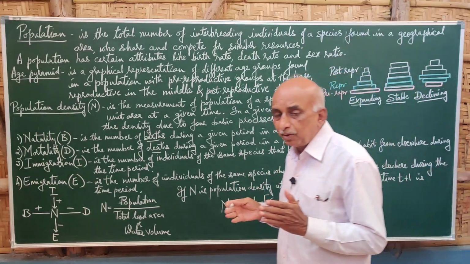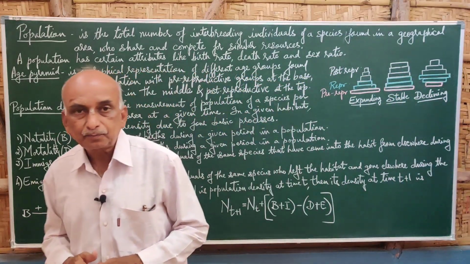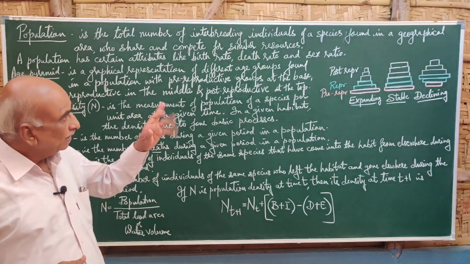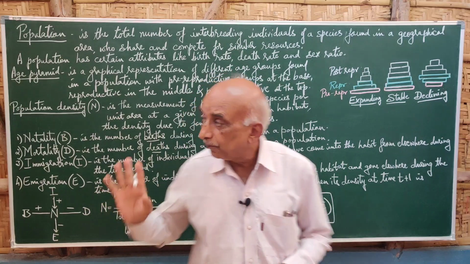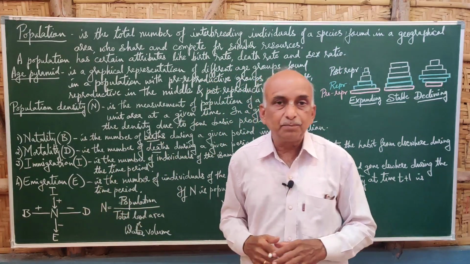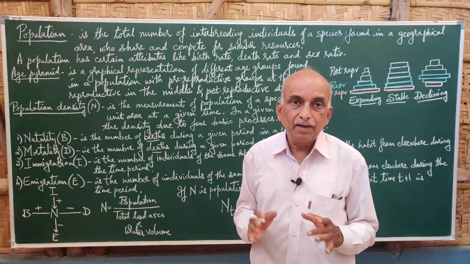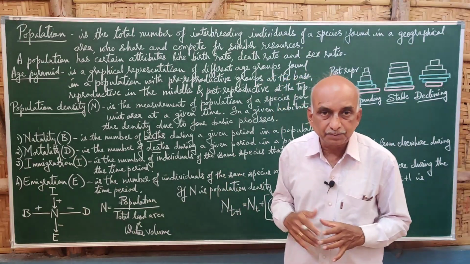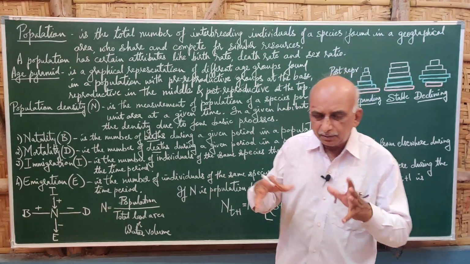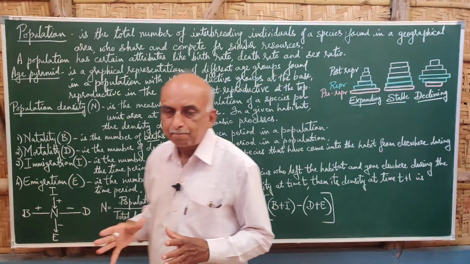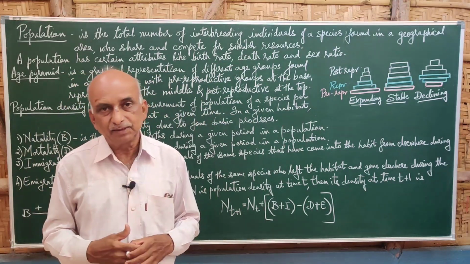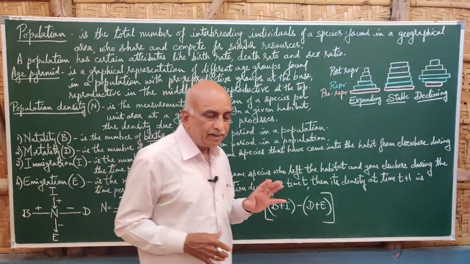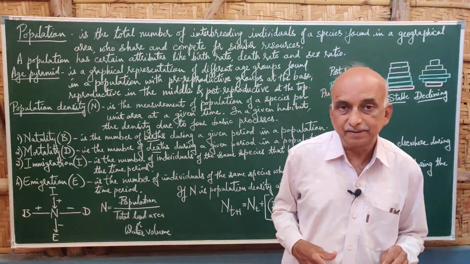So organisms belonging to the same species, which are found in a particular area for a given time, can interbreed. That is very important: a particular time and a specific geographical area. And usually these individuals compete for the same resources. Usually when we say population, we refer to human beings.